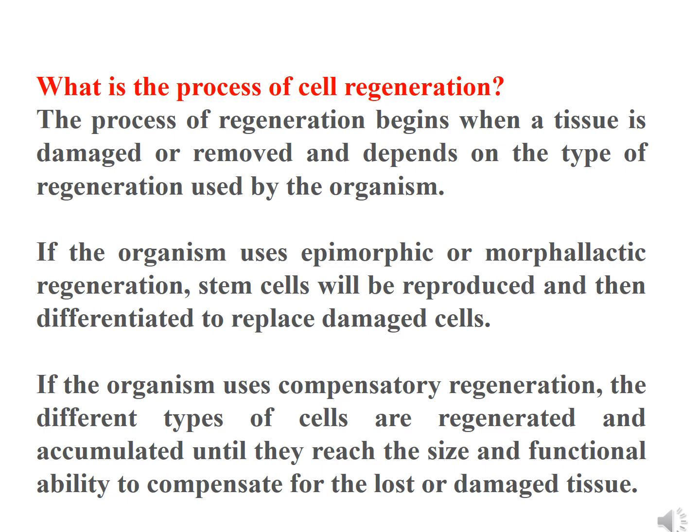What is the process of cell regeneration? The process begins when a tissue is damaged or removed and depends on the type of regeneration used by the organism. If the organism uses epimorphic or morphallaxis type of regeneration, stem cells will be reproduced and then differentiated to replace damaged cells. If the organism uses compensatory regeneration, the different types of cells are regenerated and accumulated until they reach the size and functional ability to compensate for the lost or damaged tissue.